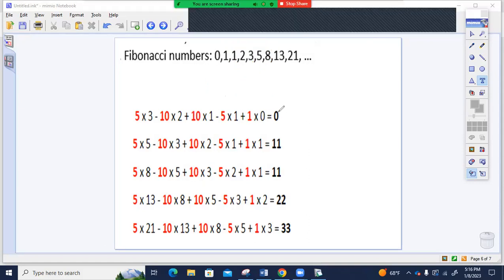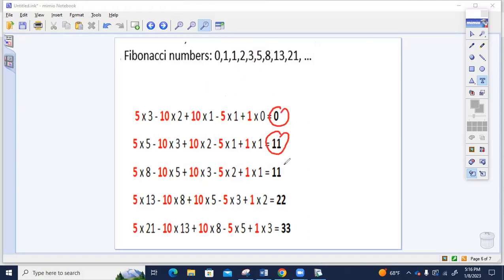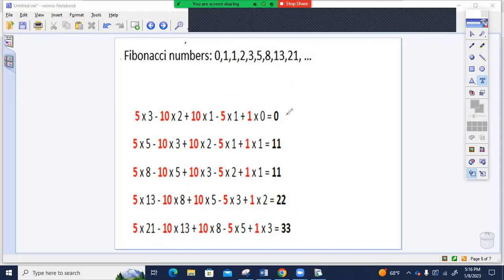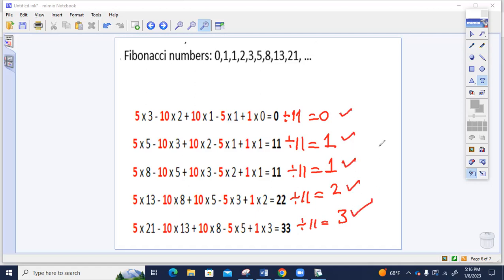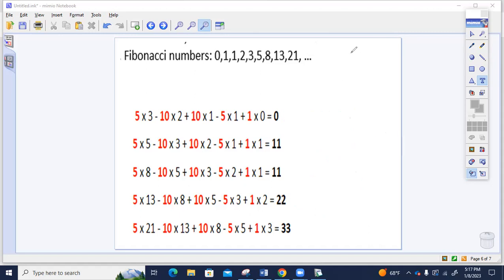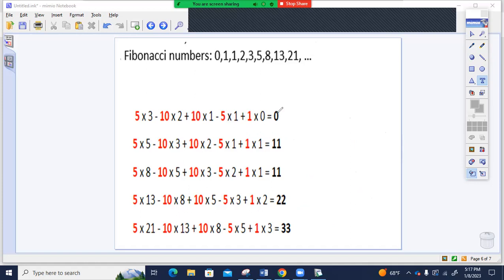So when you look at these resulting numbers, 0, 11, 11, 22, 33. All of these numbers are divisible by 11. 0 divided by 11 is 0. 11 divided by 11 is 1. 11 divided by 11 is 1. 22 divided by 11 is 2. And 33 divided by 11 is 3. So 0, 1, 1, 2, 3. Fibonacci numbers. So I believe different combinations of Fibonacci numbers also exist in nature.